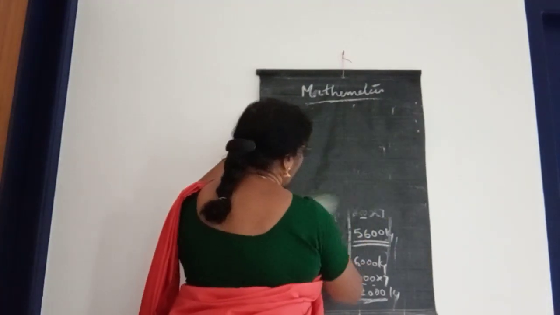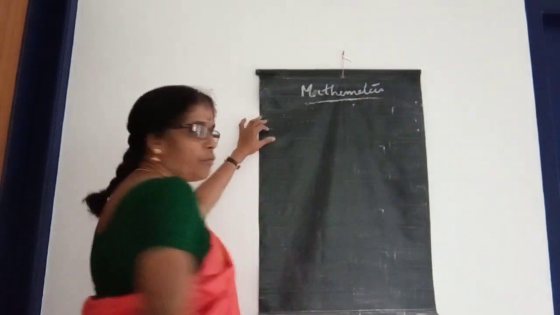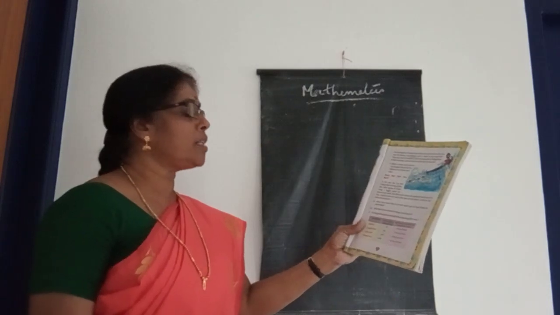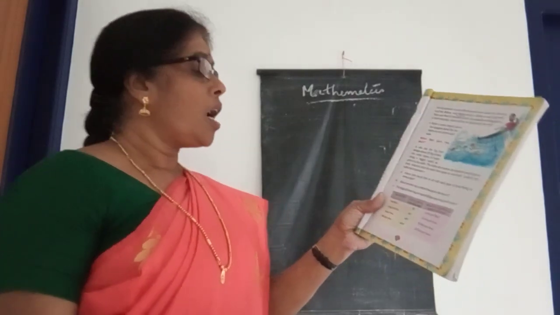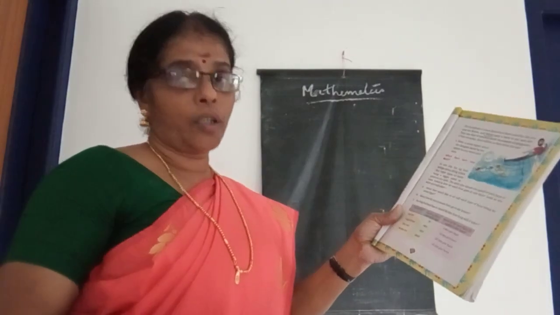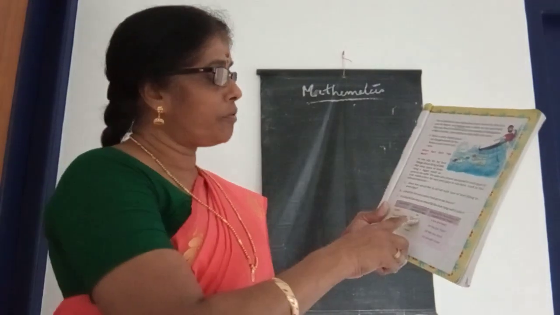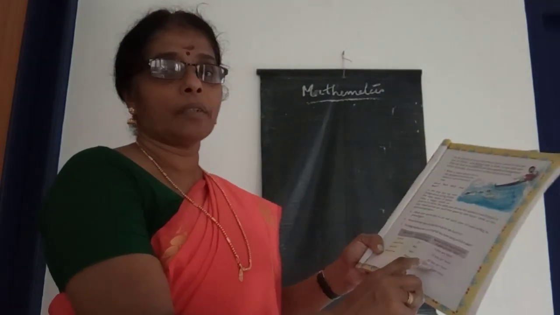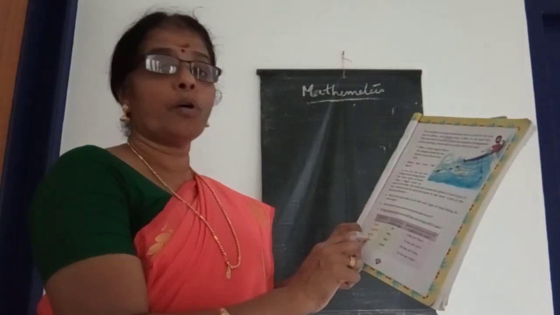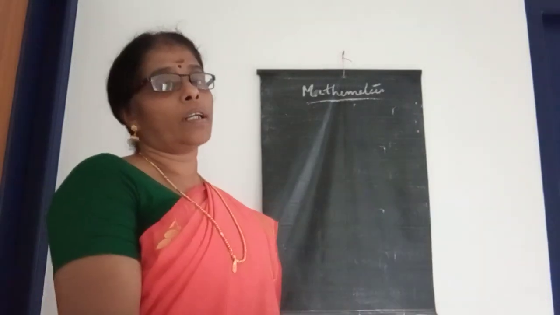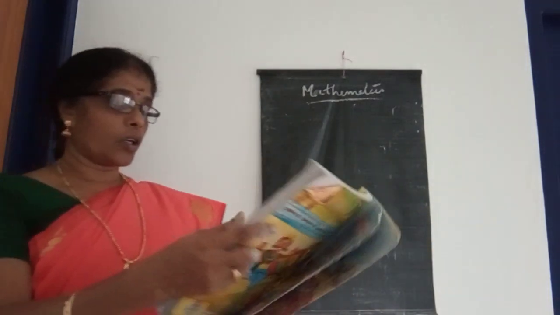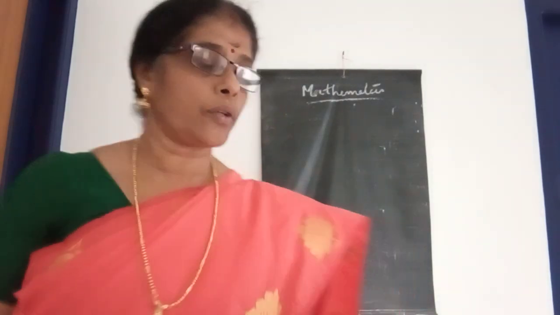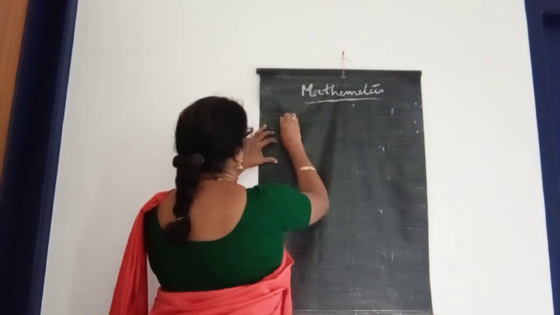Okay, did you understand? Then two more questions. Question B: how far can a motor boat go in 6 hours? In 1 hour, the motor boat goes 20 kilometer. The speed of this motor boat is 20 kilometer in 1 hour. Then how far does the motor boat go in 6 hours?